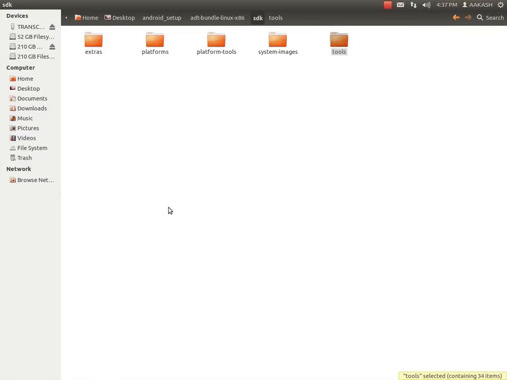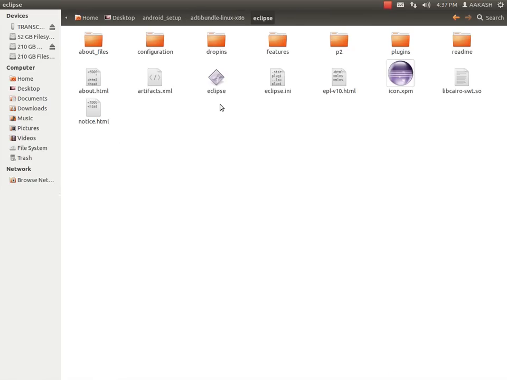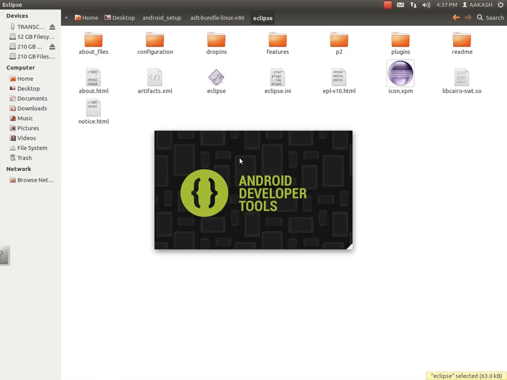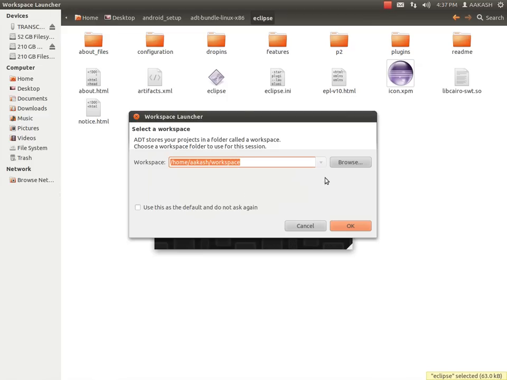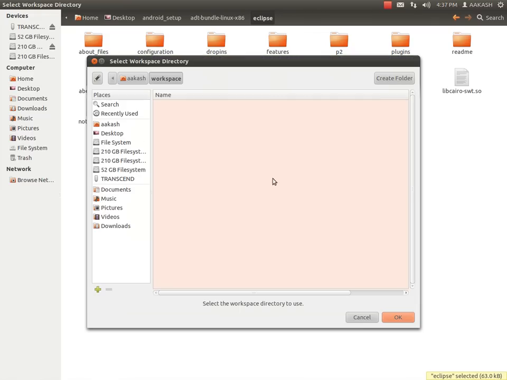Now we'll start Eclipse to install lesser versions like 2.2, 2.3.3 or 4.0.3. So click on this Eclipse folder. Inside there is Eclipse. Click on this. It will ask you for the workspace. You can give your own workspace. I am giving my own workspace on desktop.